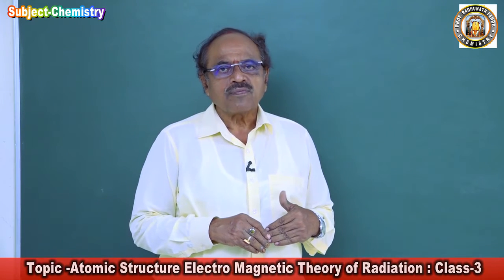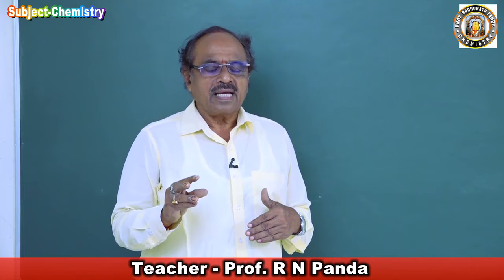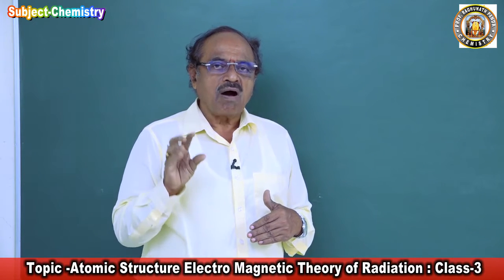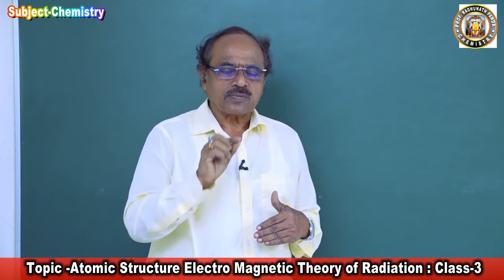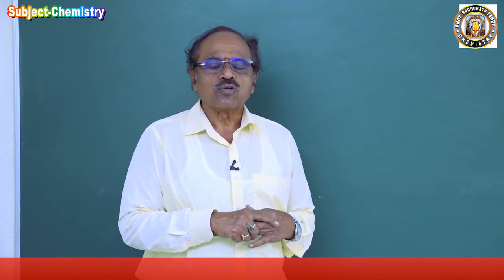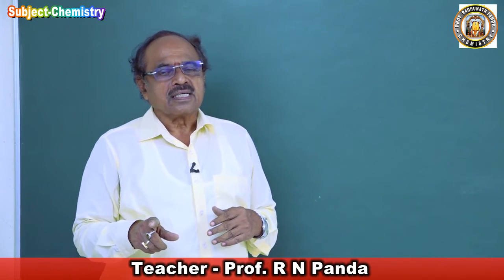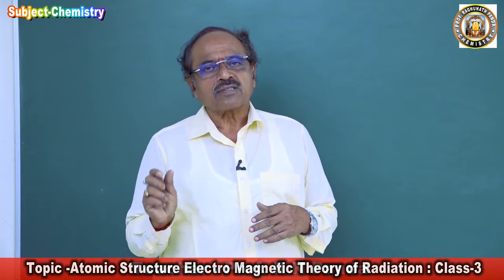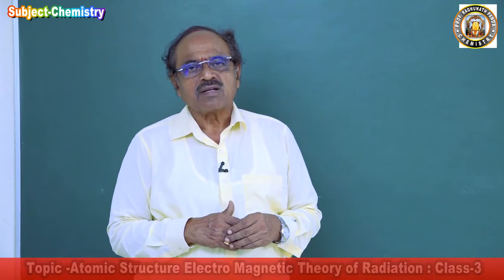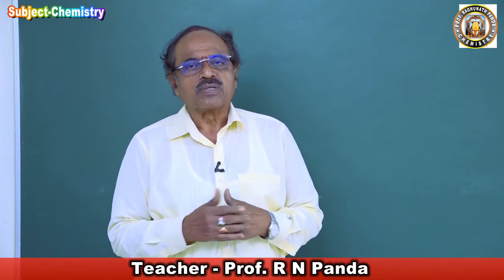If the Rutherford model of atom is correct, and the electron is radiating energy, then the spectral lines should be continuous. But the spectral lines were not found to be continuous, they were found to be discontinuous. Hence, the classical theory of electrodynamics, which causes the limitation of the Rutherford model of atom, also has to be modified.